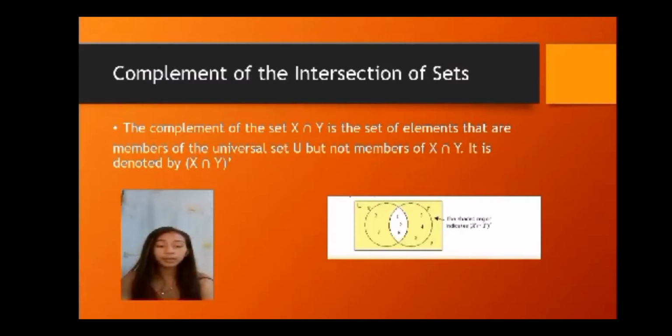The complement of intersection of sets. The complement of the set X intersect Y is a set of elements that are members of the universal set U, but not members of X intersect Y. It is denoted by (X intersect Y)'.